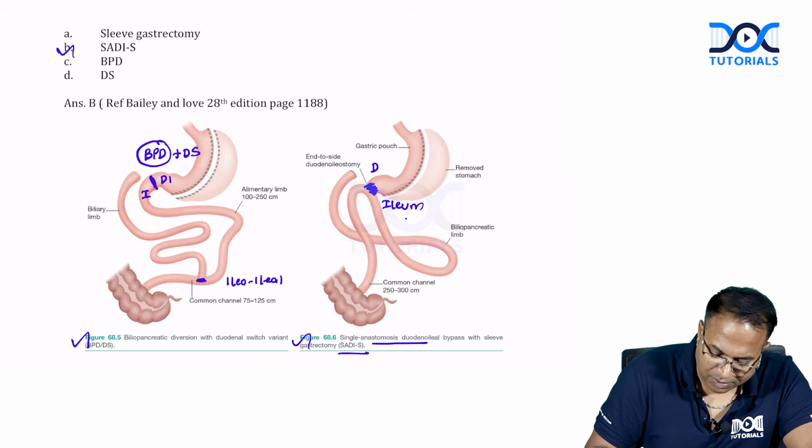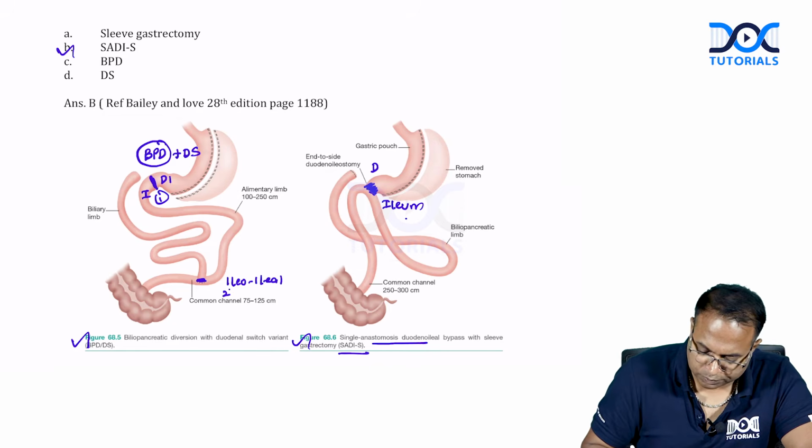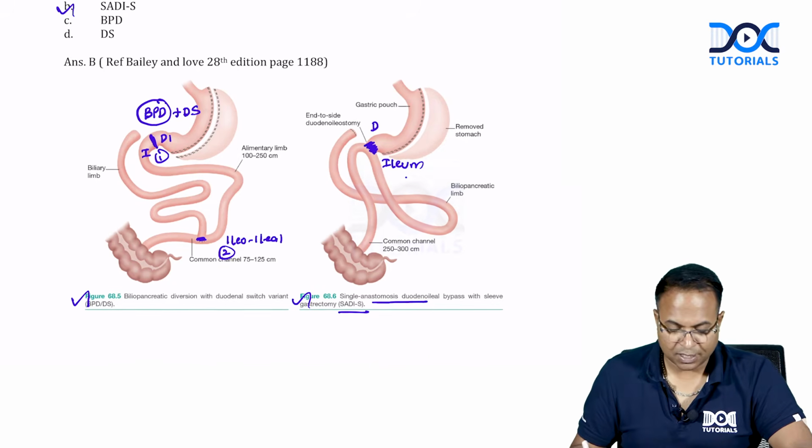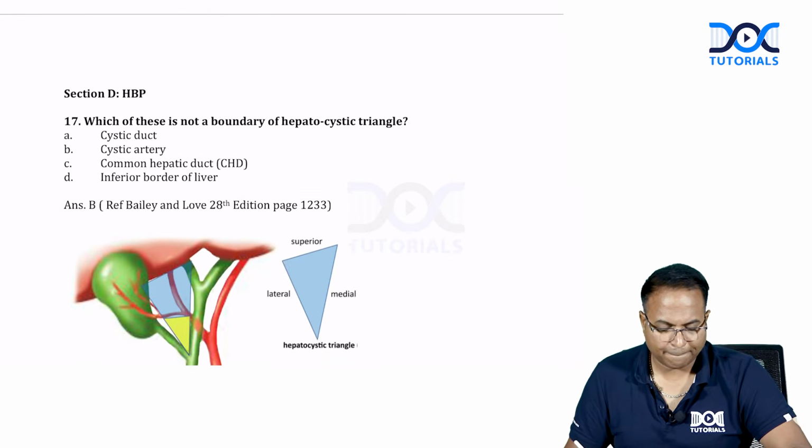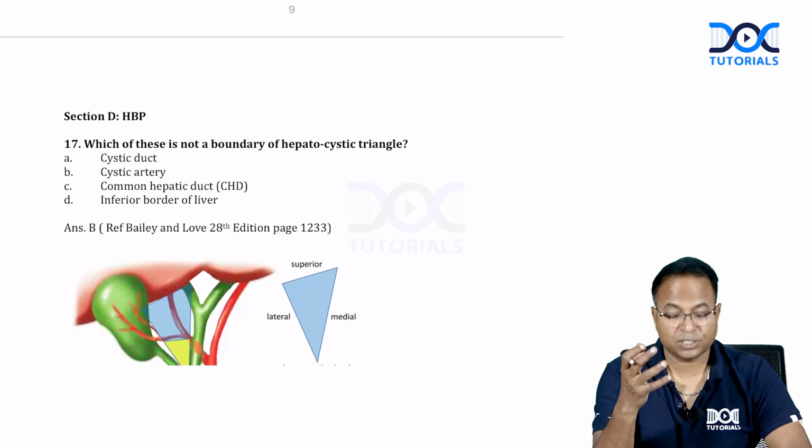Here there are two anastomoses, 1, 2. This is SADIS. So, definitely you can get this question also as a picture-based question. Please remember this also for your exams. That completes the G80. We had around 6 questions.